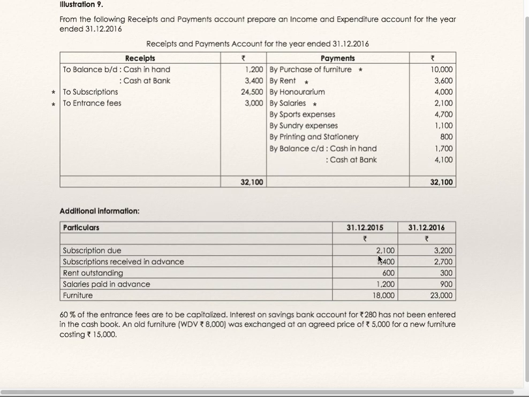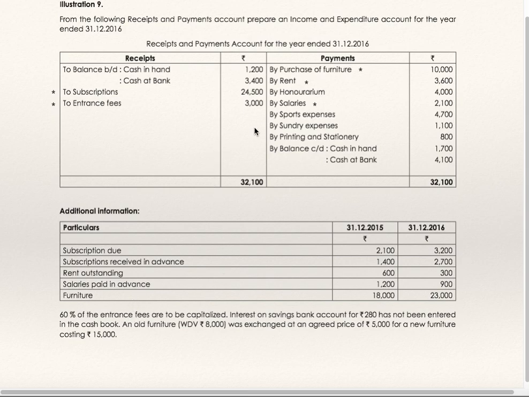Additional information: subscription due, outstanding subscription, opening, closing. Subscription received in advance, opening and closing. Rent outstanding, opening and closing. That's why I put a mark on rent. Salaries paid in advance, opening and closing. Prepaid salaries, that's why you can see star against salaries. It has got adjustment. Prepaid salaries, opening as well as closing. Furniture, opening 18,000, closing 23,000. 60% of entrance fees are to be capitalized. That's why it is star here.